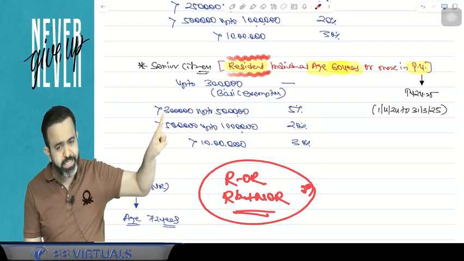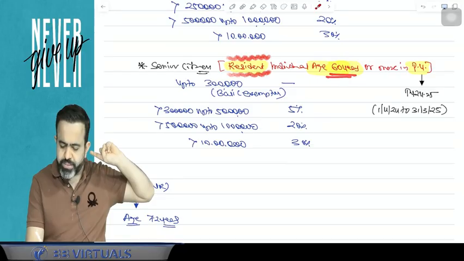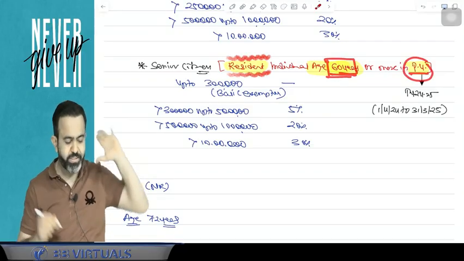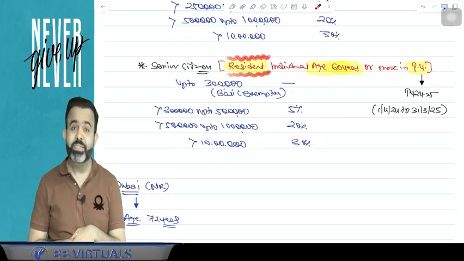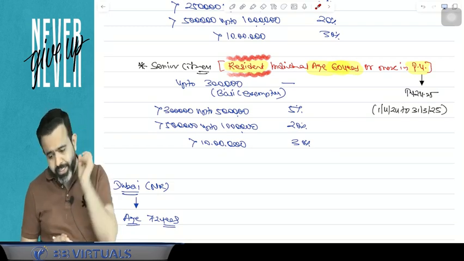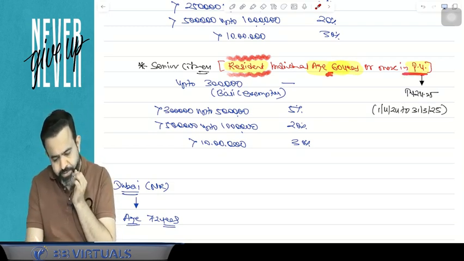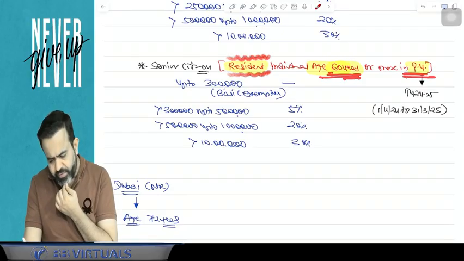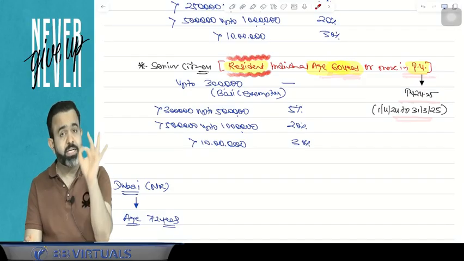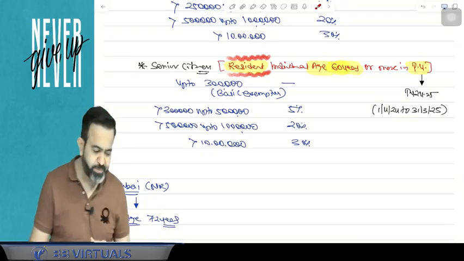If a resident individual is having the age of 60 years or more in the previous year. Now guys, I am saying that if a resident individual completed the age of 60 years or more in the previous year, in your previous year, then that person will be treated as a senior citizen.